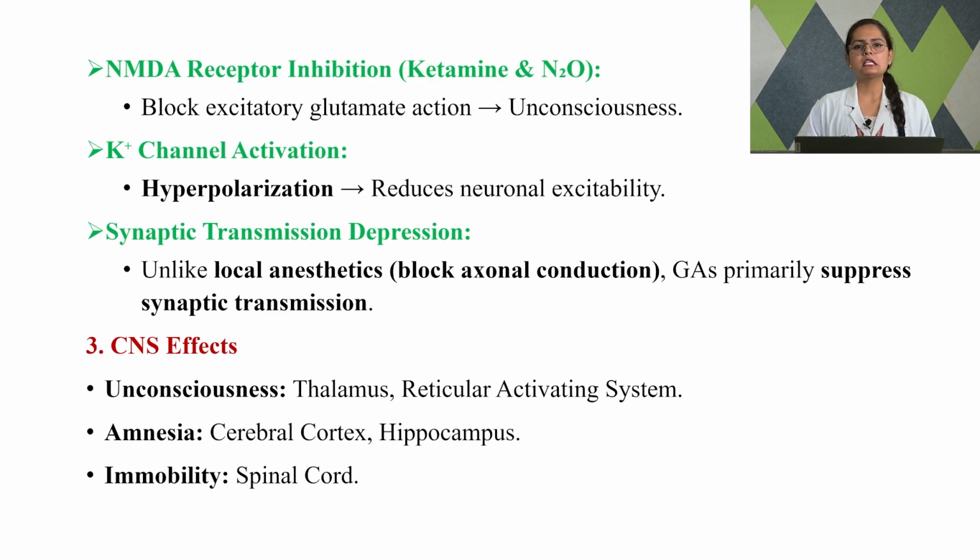Next we have the CNS effects. What is the effect of these general anesthetics on the central nervous system that we are going to study here? First of all, obviously, the major impact is unconsciousness. This targets which parts of the brain? The thalamus and the reticular activating system monitor consciousness in the body. So unconsciousness is the effect of general anesthetics on the central nervous system. Amnesia is a loss of memory.